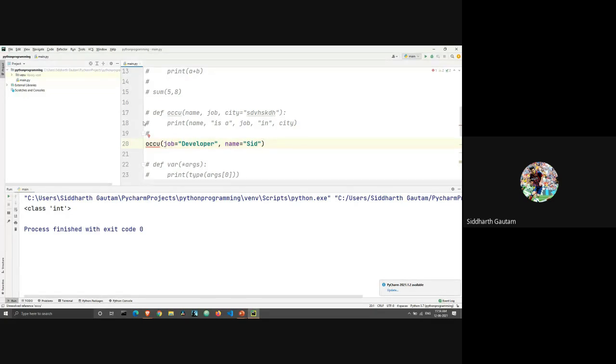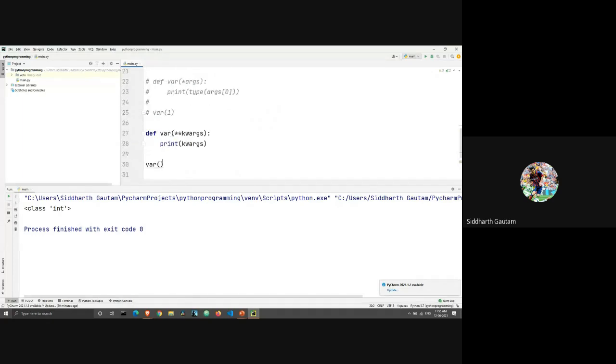In this statement, what we were doing was giving specific values to specific arguments, using the name of those arguments. If my argument variable was job, then I was taking the name of that variable while giving it a value. Similarly, that's the same thing we are going to be using in kwargs. So I will write, let's say, paper is equal to white. The color of most paper is white.